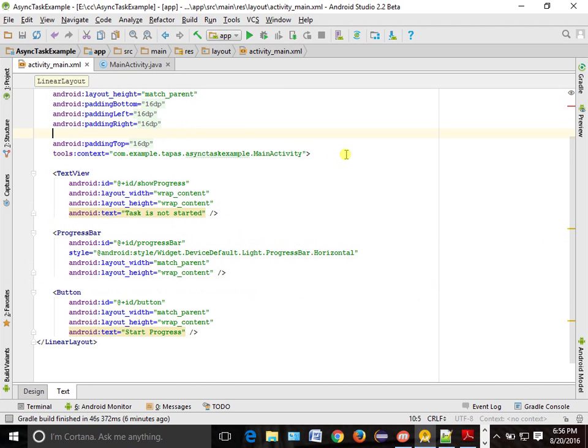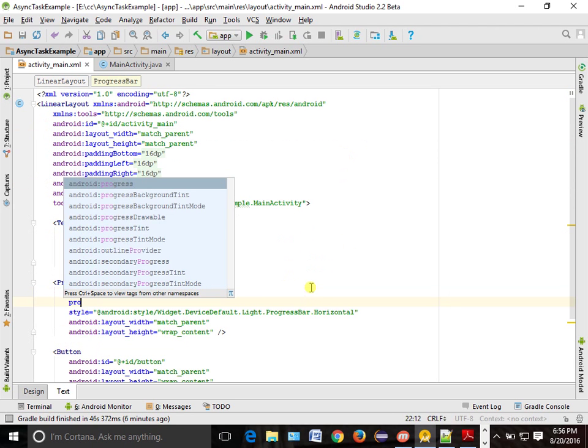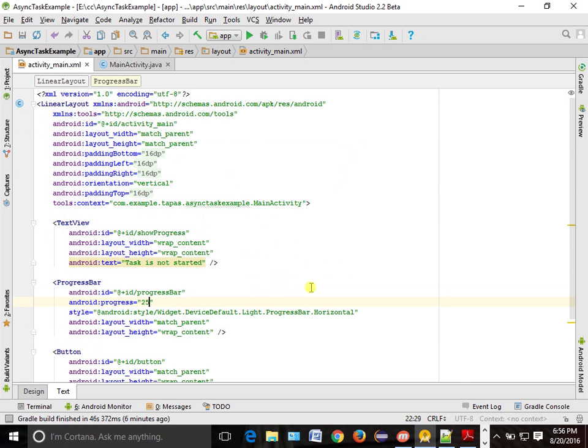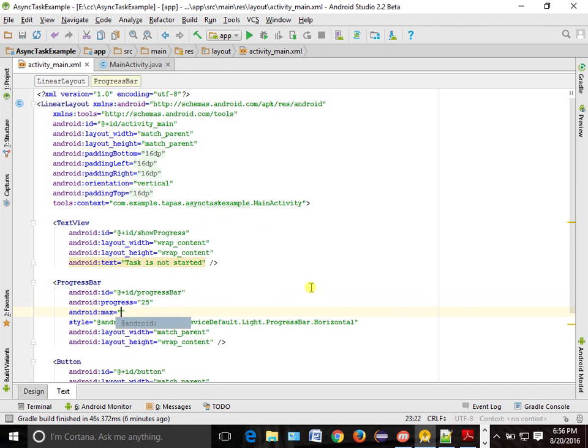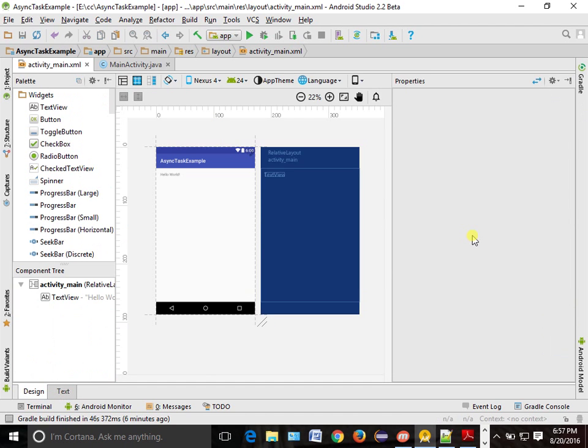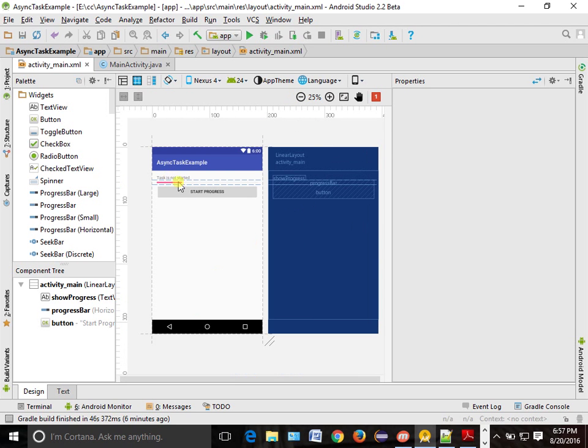As we are working with LinearLayout, you must have the orientation. What is the orientation? Vertical, because I want to come down. And if you want to see the progress for the time being, you can show something like 25. And max is nothing but the maximum you want to go, so by default it will be 100. So let's see how this is looking on screen. This is your text which you are showing, this is your progress bar, and below is your button. We will run this code, then we will come to it.